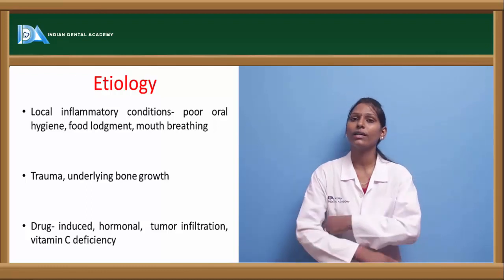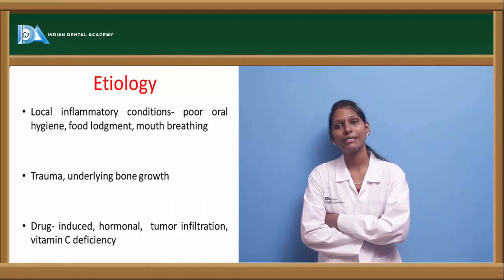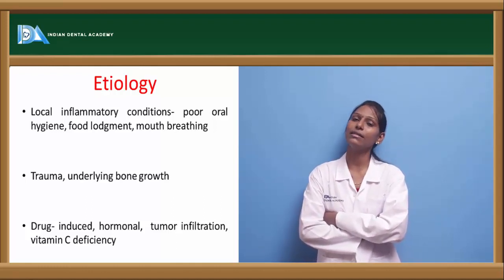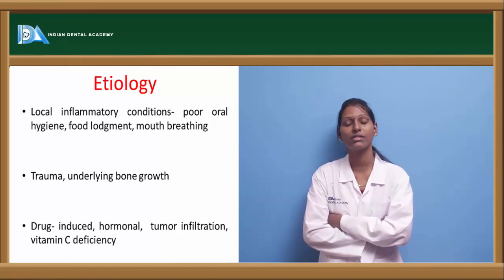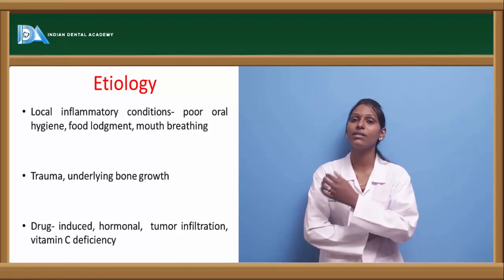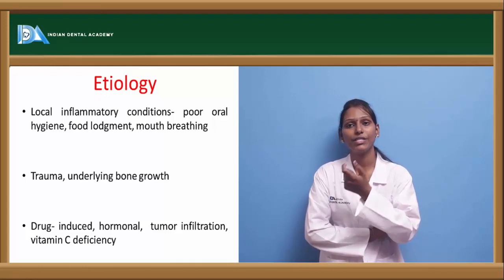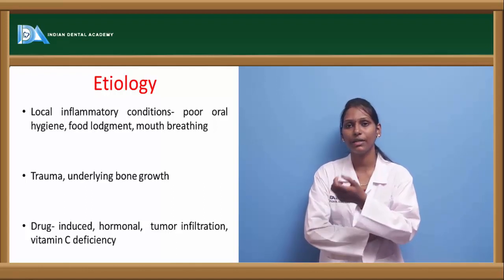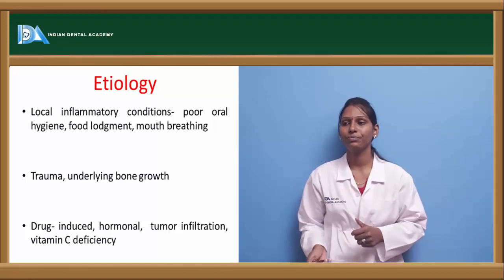In hormonal conditions, especially during puberty or pregnancy, also called pregnancy gingivitis, because of the hormonal changes, increased progesterone and estrogen levels, female patients usually exhibit these gingival hyperplastic conditions. If the gingival hyperplasia is localized to one particular region, one particular tooth, then it is called pregnancy epulis also.